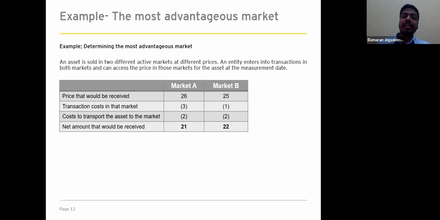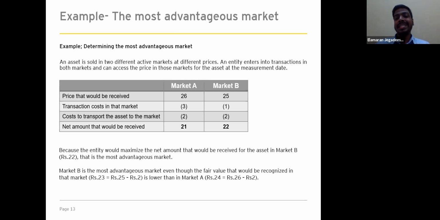So the fair value of market B is 23.25 minus the transportation cost 2, which results in 23, and for market A, the fair value will be 26 minus 2, which is 24. Even though market A's fair value is higher, we will be measuring or recording the transaction using market B's fair value, since market B is identified as the most advantageous market.